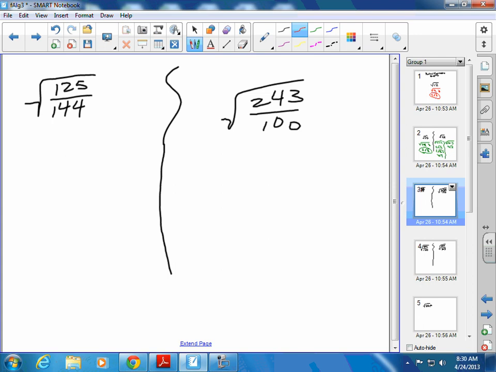Okay, looking at this first one, 125 is not a perfect square itself. Is 144? Is it on our list of perfect squares? Yes. Do we need to break it up if it's already a perfect square? No. 125 we're going to have to break up though. What perfect square goes into 125? 25. So we're going to go 25 times 5.